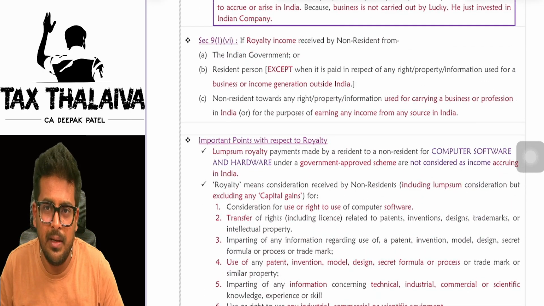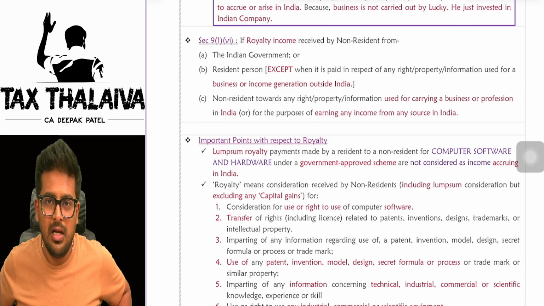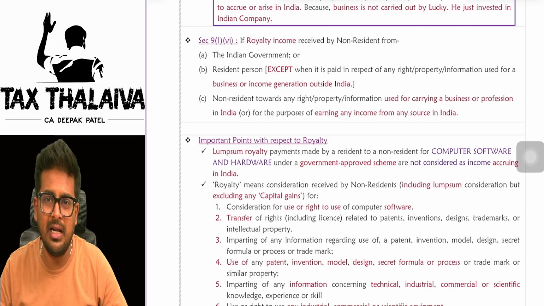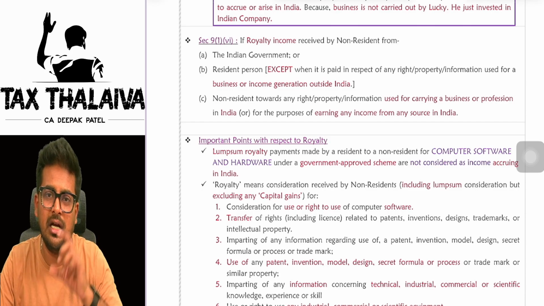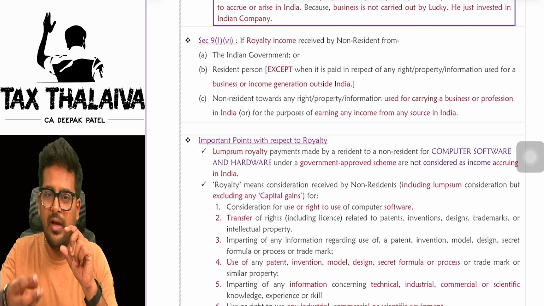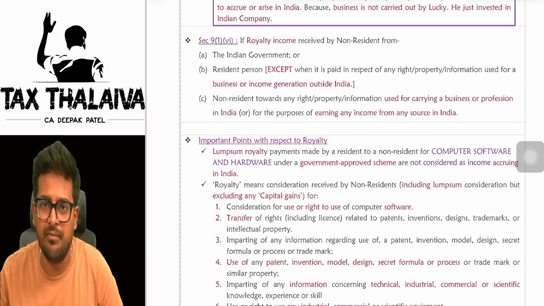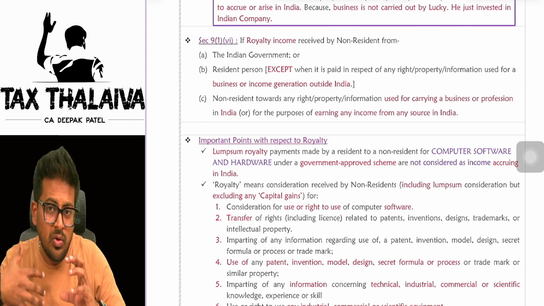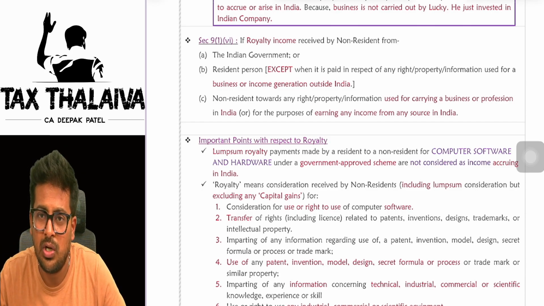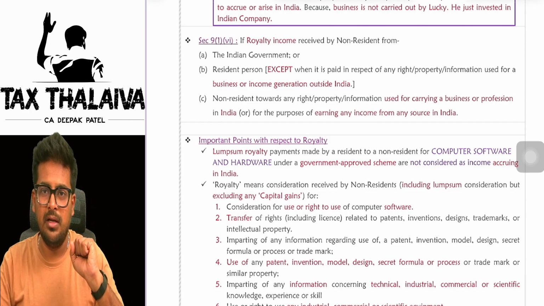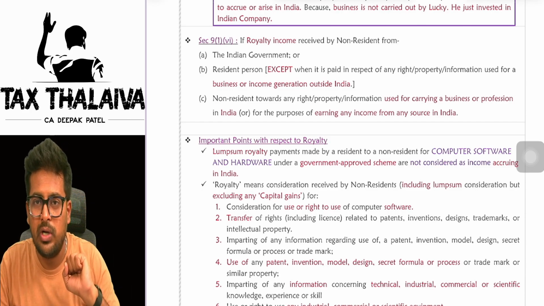See, royalty is very simple. Let's say I have created a formula for cancer, one tablet. I created a formula. If I have to sell that formula to someone, I have to collect some royalty, yes or no? Let's say there is a company, Bharat Biotech.